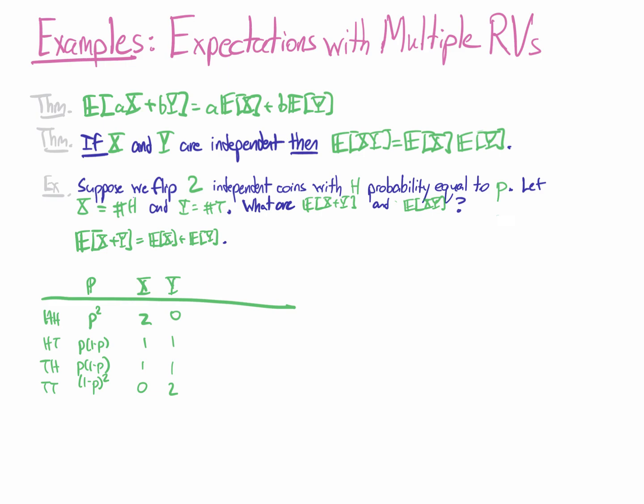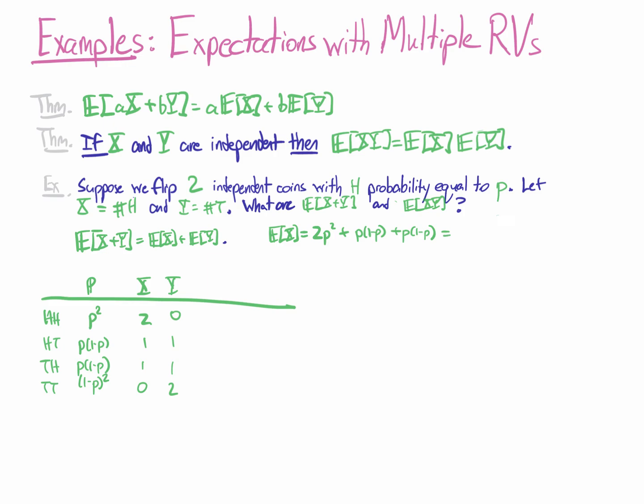The expected value of x is equal to 2 times p squared, the probability of getting 2 heads times 2 for the number of heads, plus p times 1 minus p plus another p times 1 minus p. That's 1 head multiplied by the probability of getting exactly 1 heads. There's also a term that involves multiplying by 0 that we're going to skip.